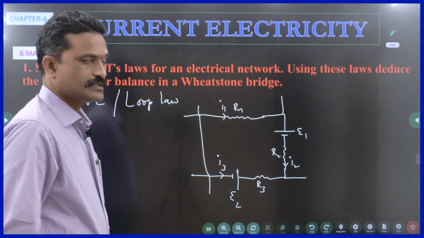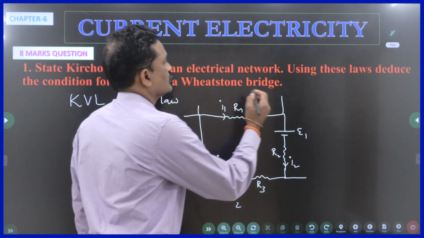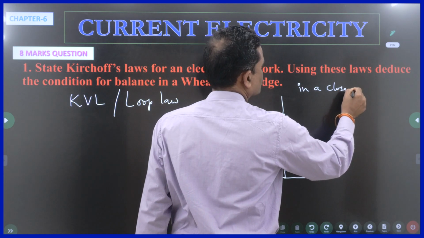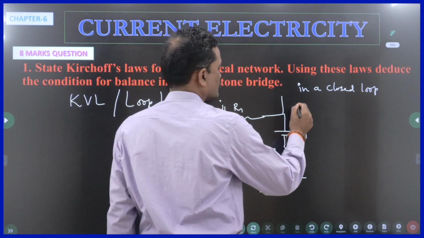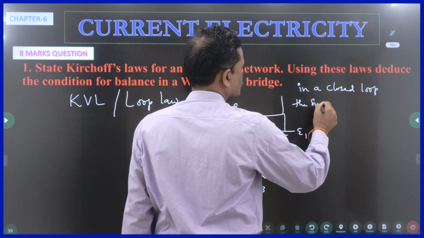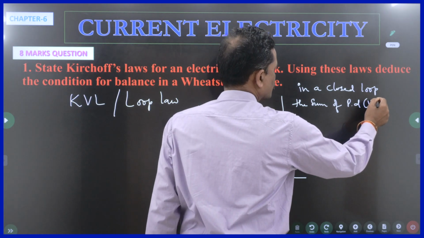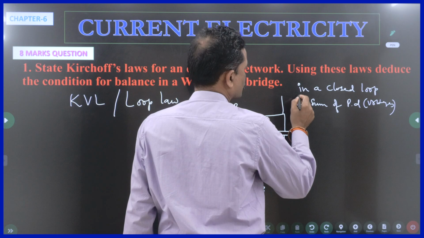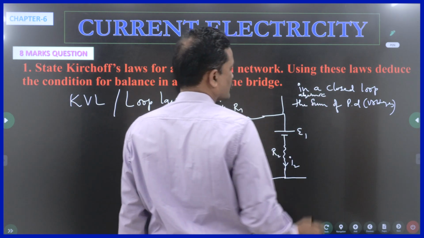What does KVL say? The Kirchhoff voltage law says that in a closed loop, the algebraic sum of potential differences or voltages is 0. What do you mean by algebraic?